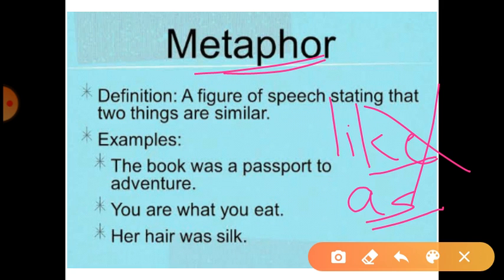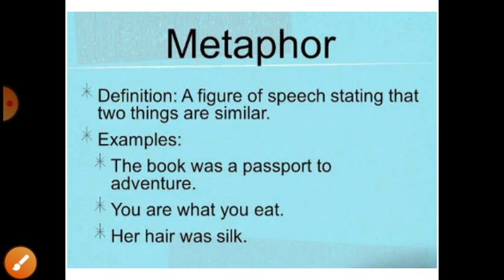Let's see the example. The book was a passport to adventure. So here the book is compared with a passport to adventure, but you can see the words like and as are not used. Still comparison is done. This is metaphor.